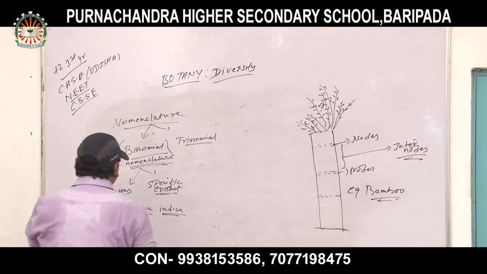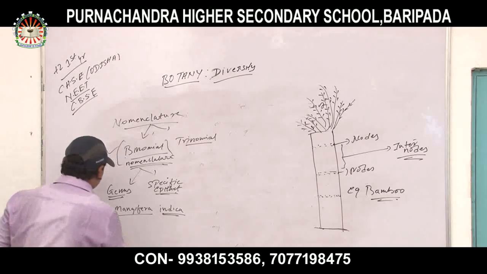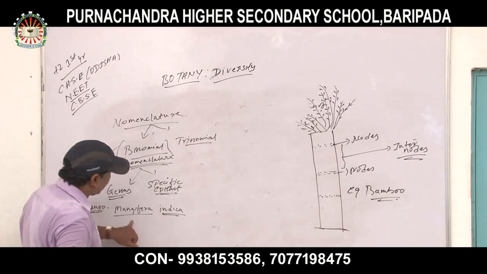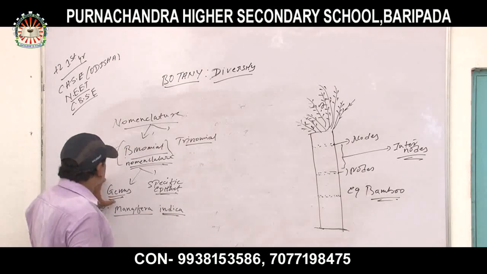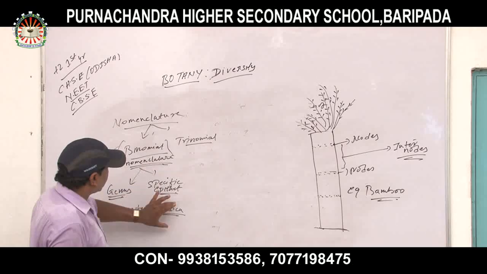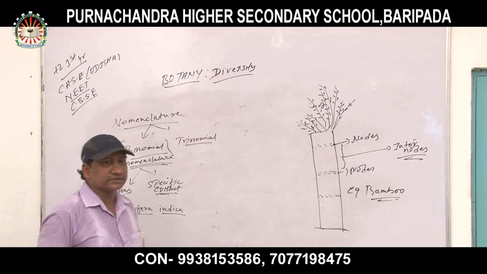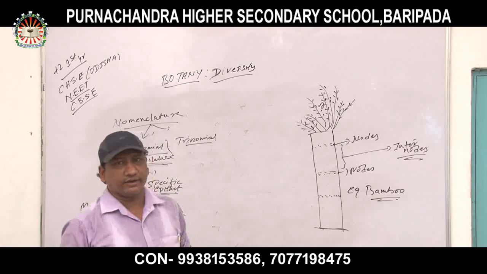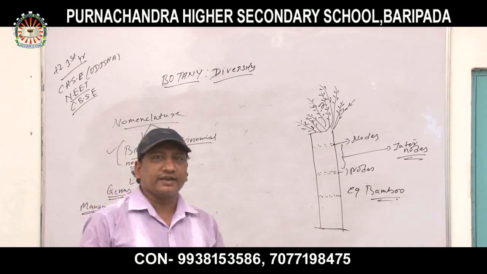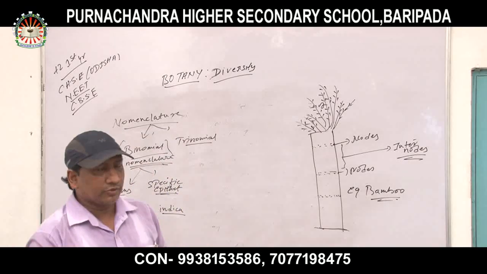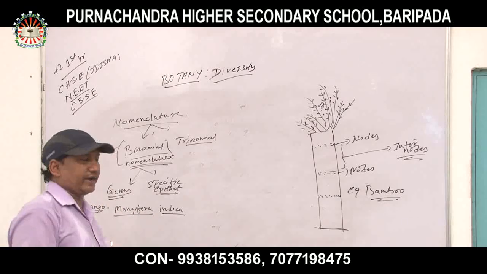Clear? So Mangifera indica, that is called what? Mango. The genus is Mangifera and the species is indica. Okay? So genus is Mangifera and specific epithet is indica. And this particular name, Mangifera indica, is used worldwide. But in India, in different states, it is called by different names. But Mangifera indica is used worldwide.